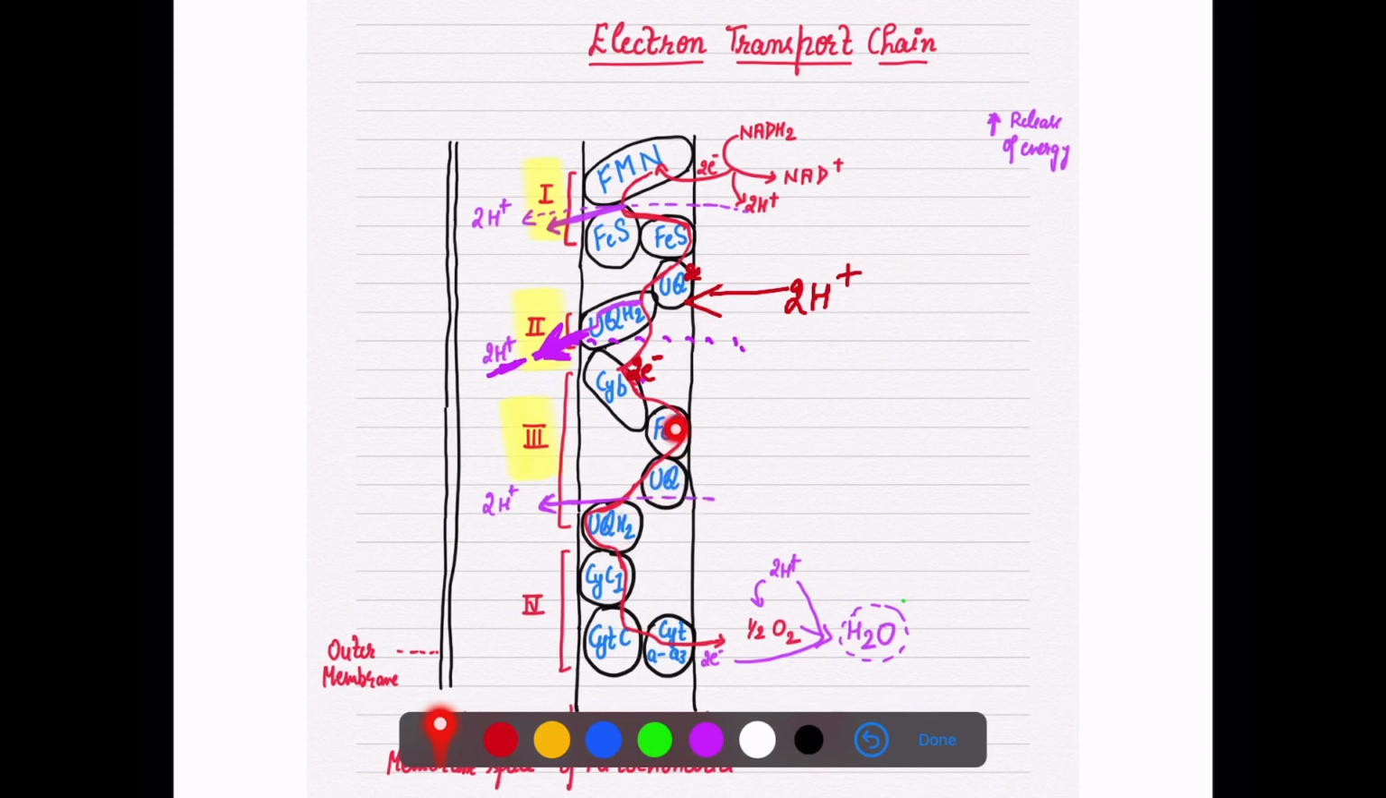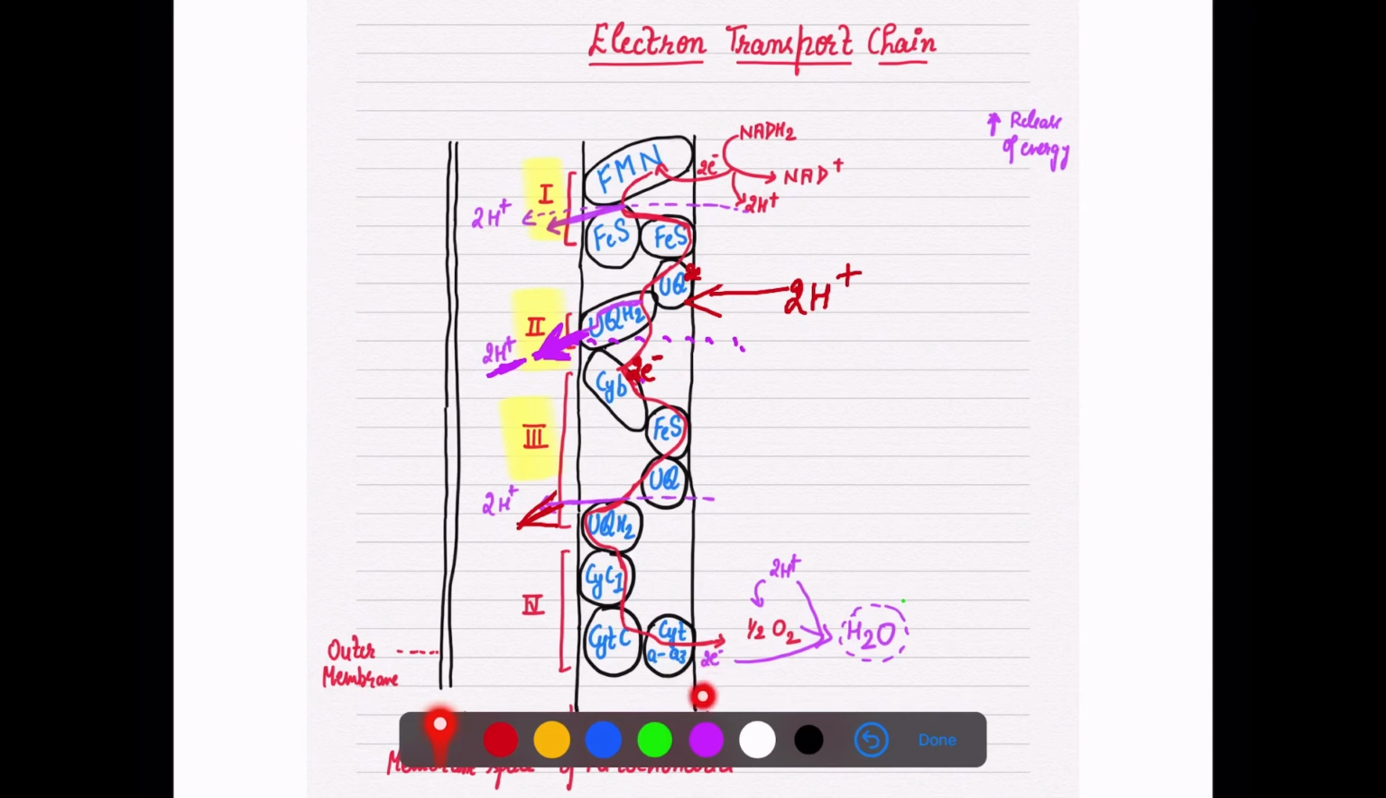Again, when the electrons pass down the hill, with the release of energy, more protons will be pumped into the intermembrane space. So in this way, the electron will reach your fourth complex, that is cytochrome C1, then cytochrome C, and then A and A3.